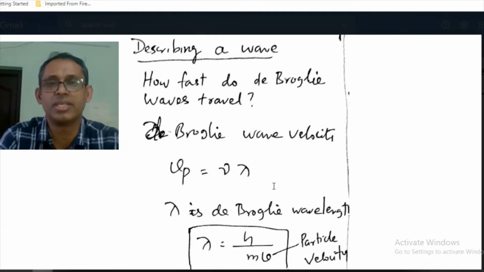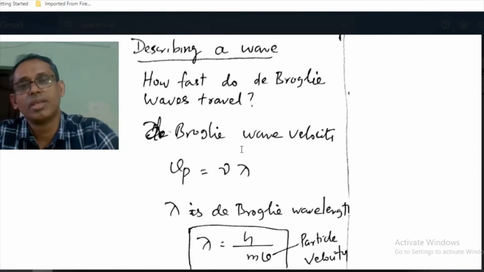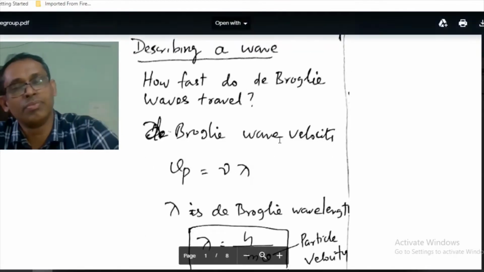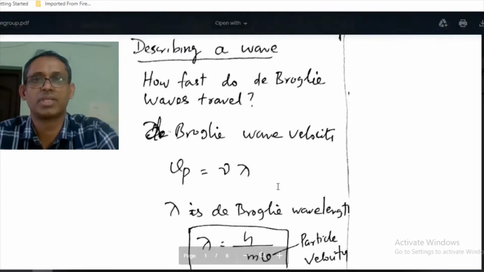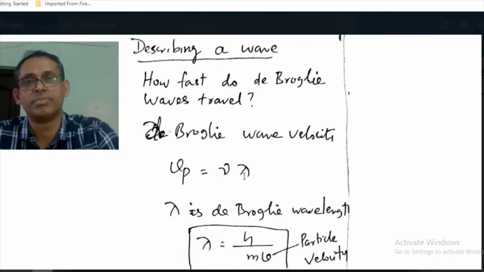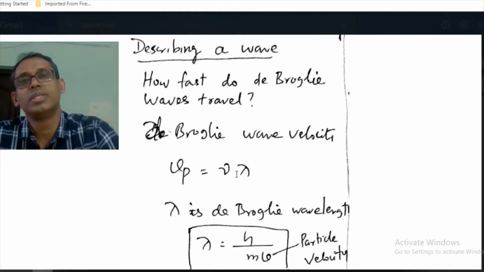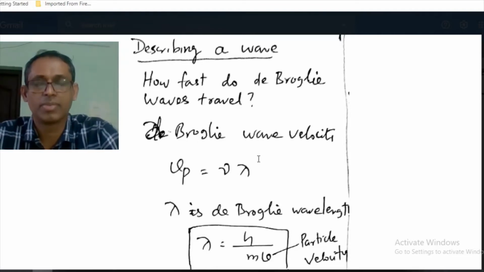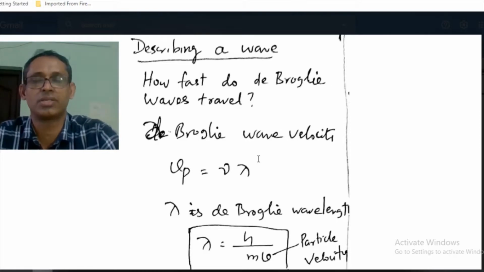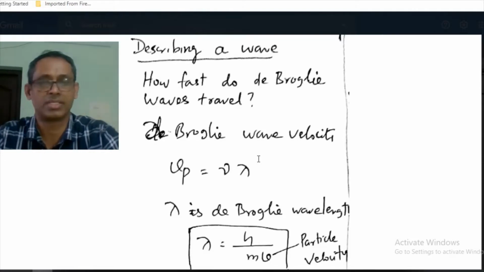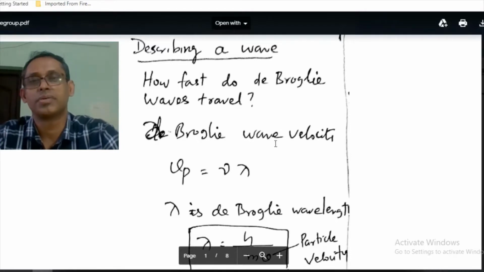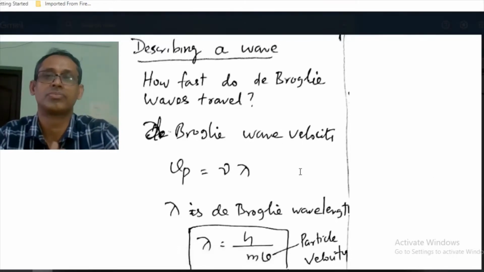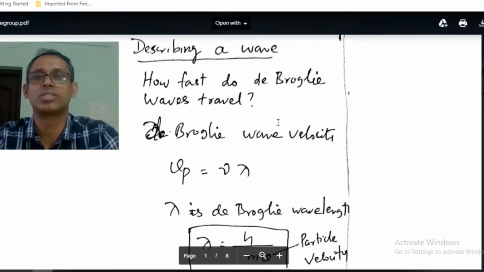Although the wave function has no direct physical significance, if you take the square of its modulus, that will give you the probability density, which is related to the likelihood of finding the particle at some point, at some time t.